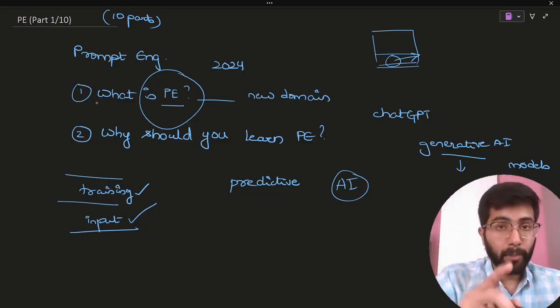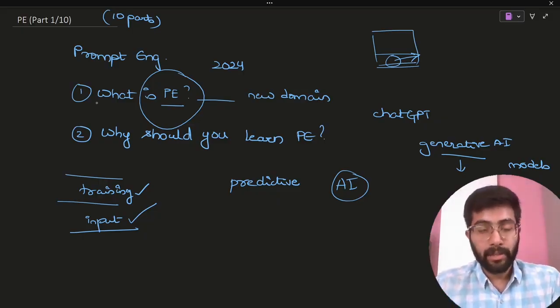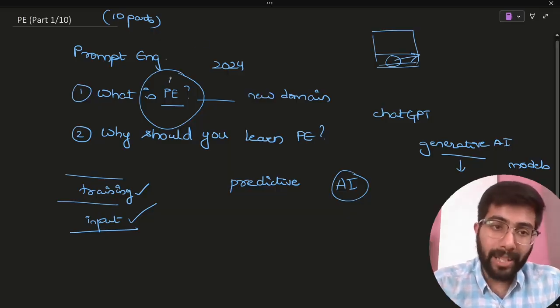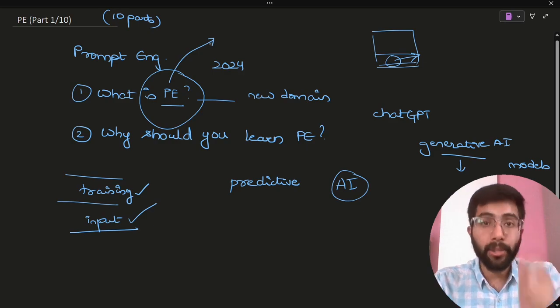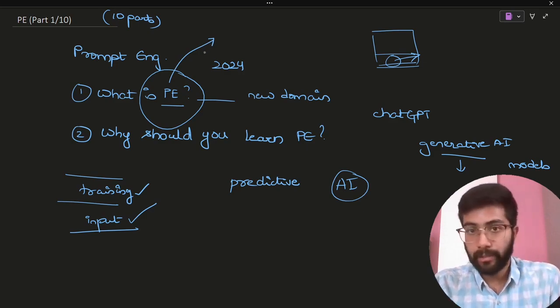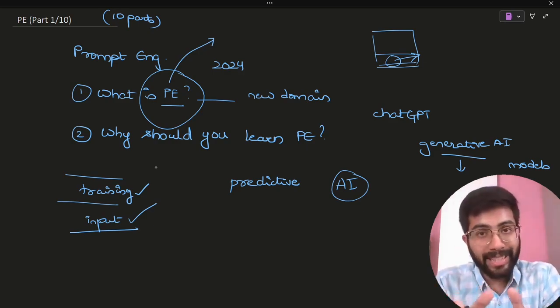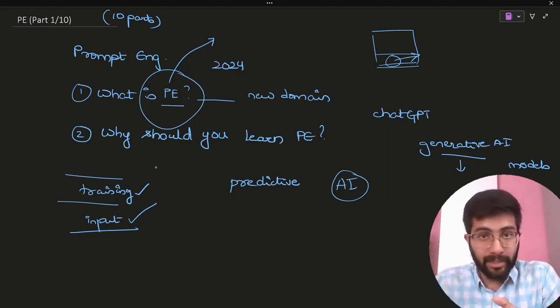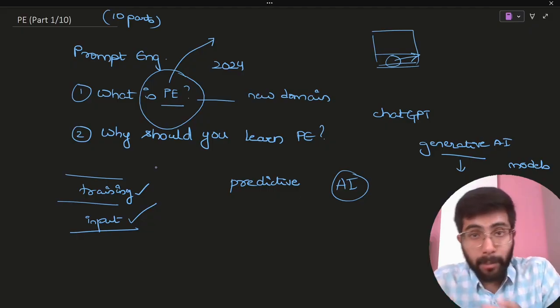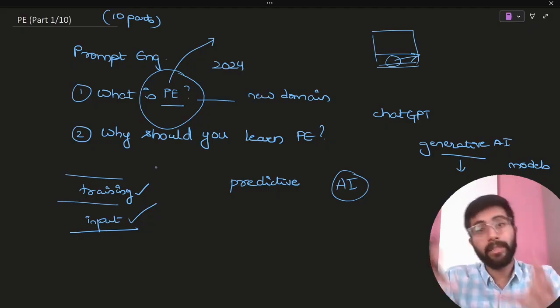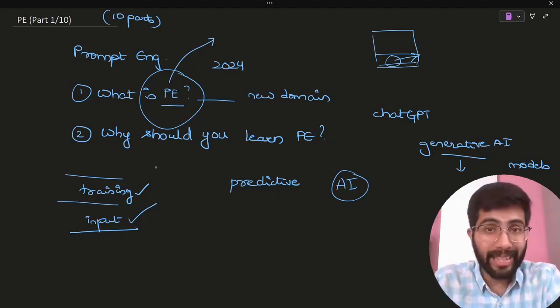Now that's where prompt engineering plays a major role. Now what is prompt engineering? Prompt engineering in simple terms is just making sure that you talk to AI the right way, or prompt engineering is just training humans so that they talk to AI the right way. So prompt engineering is more about how we humans interact with AI models, right? And why is that important?